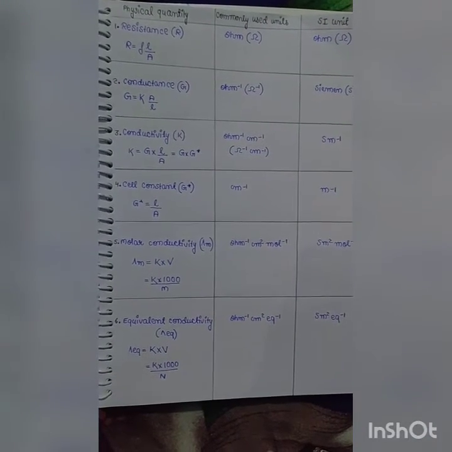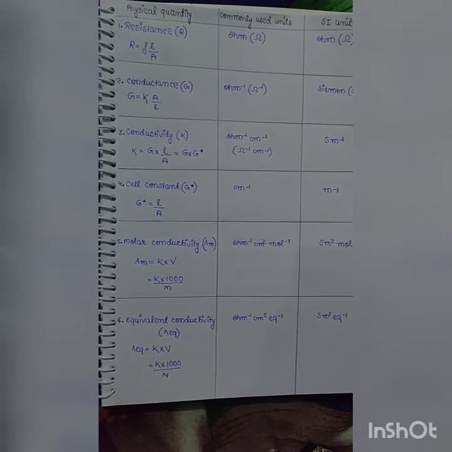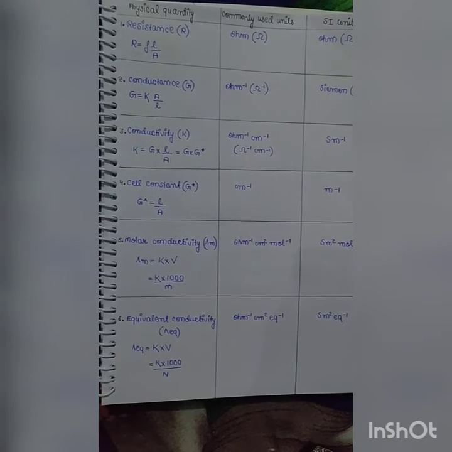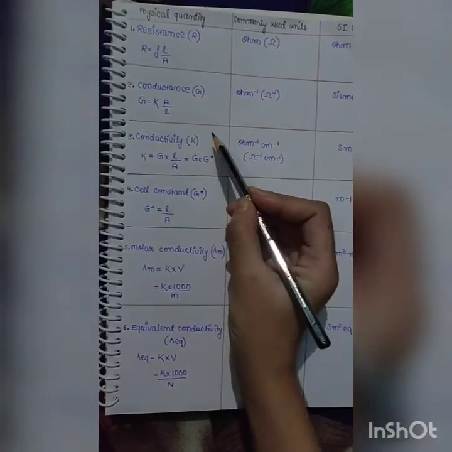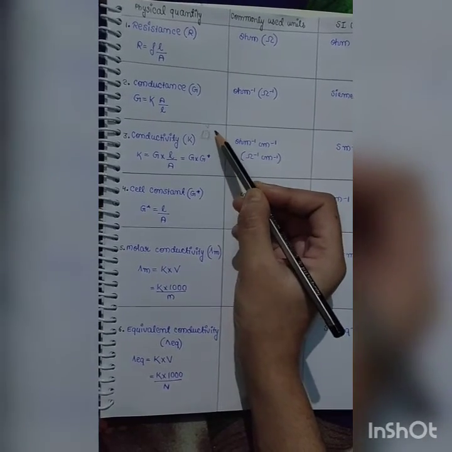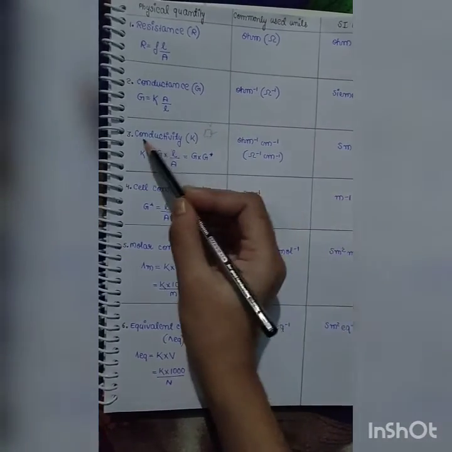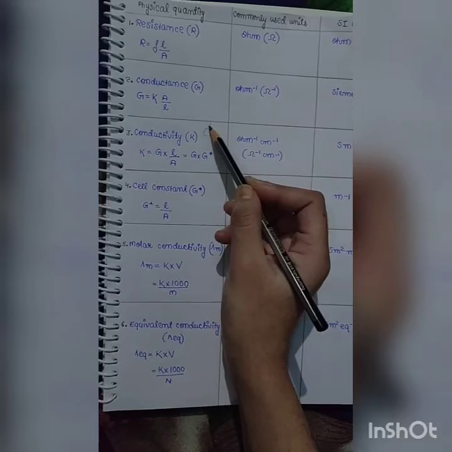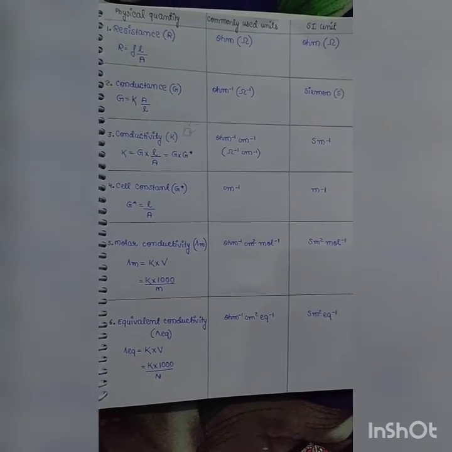Next is conductivity. Conductivity is denoted by kappa. Conductivity is equal to G into L by A, where G is conductance, L is the distance between conductors, and A is the cross-sectional area. If we are considering this for an electrolyte, L into A is volume. So 1 milliliter volume is conducting how much electricity? We call that conductance as conductivity. So conductance of 1 milliliter of volume of electrolyte is conductivity, and its unit is ohm inverse centimeter inverse, and SI unit is Siemens per meter.